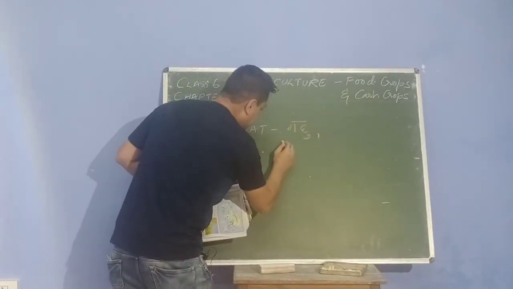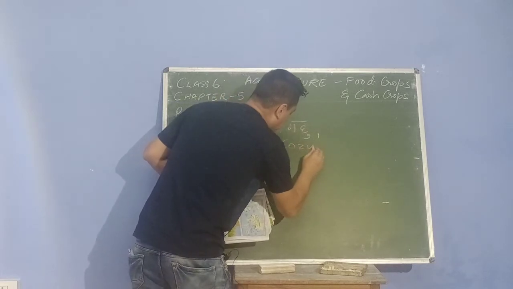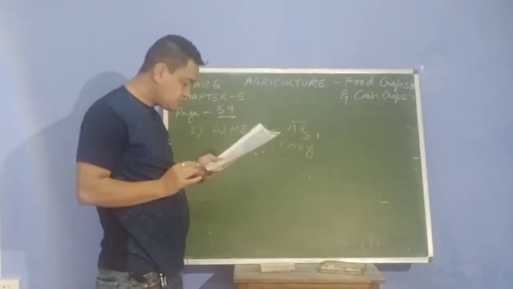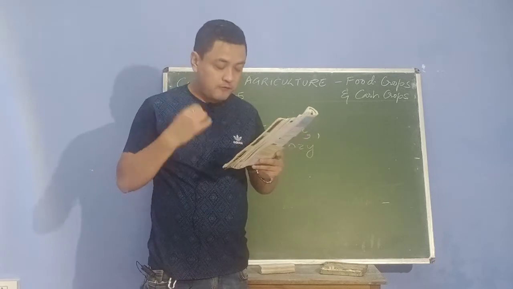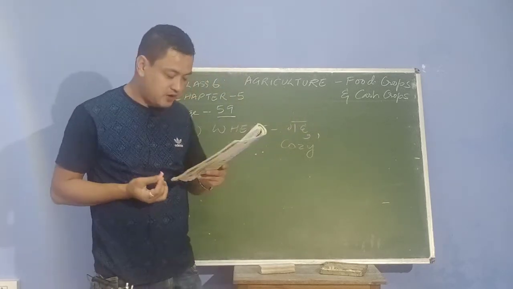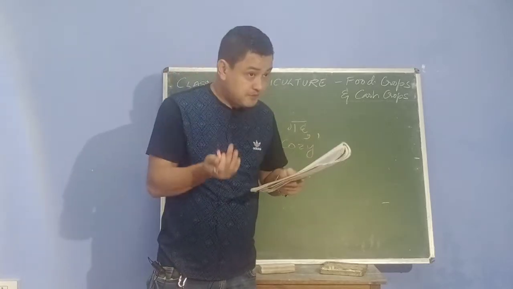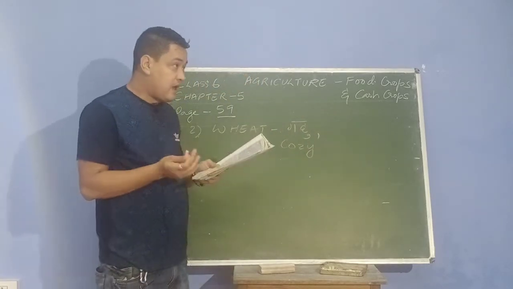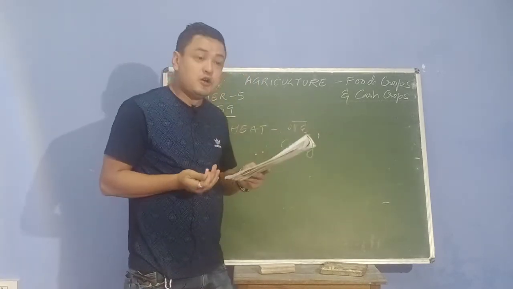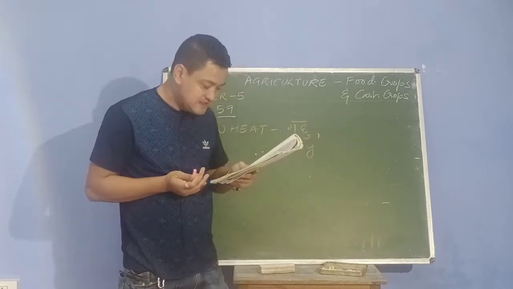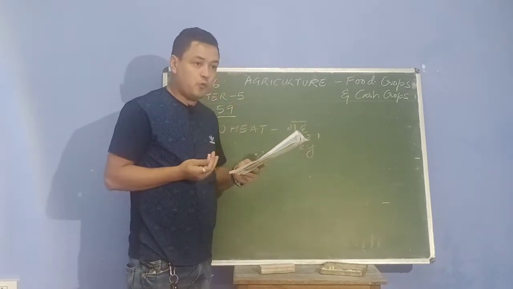Wheat is a crop of temperate grasslands. Now, temperate grasslands means, what kind of temperature do you have? Mild to warm summers and cool winters.